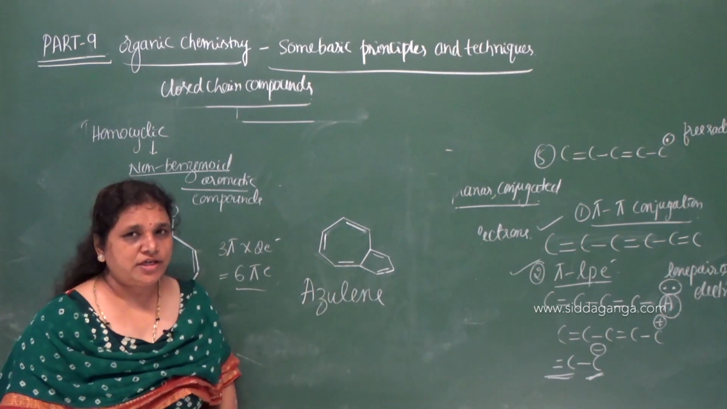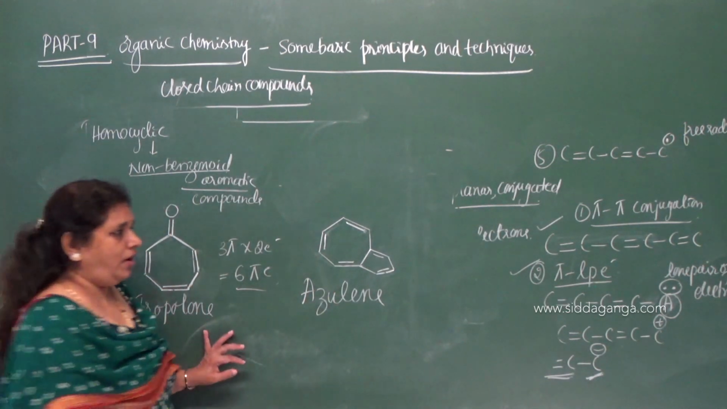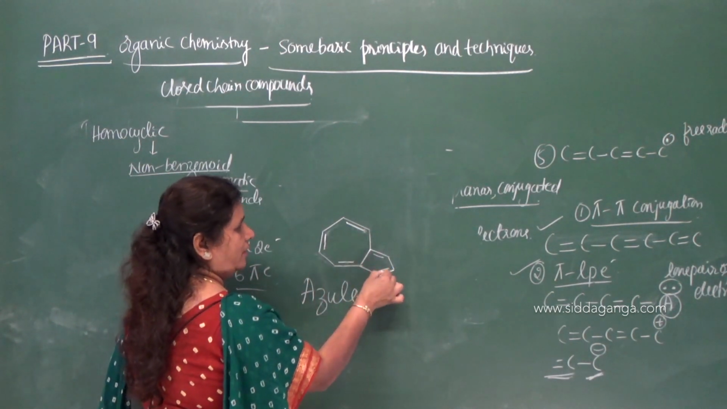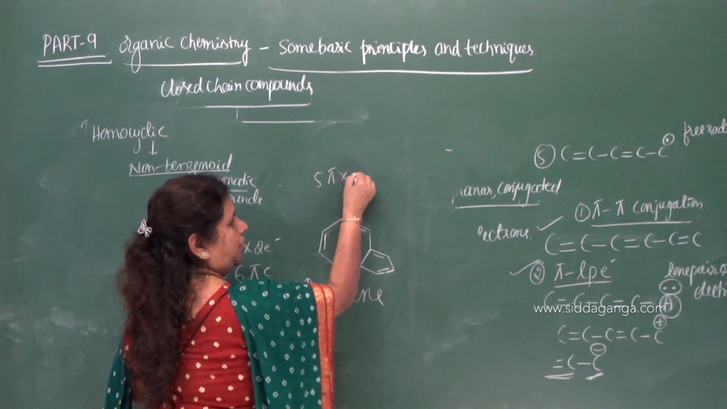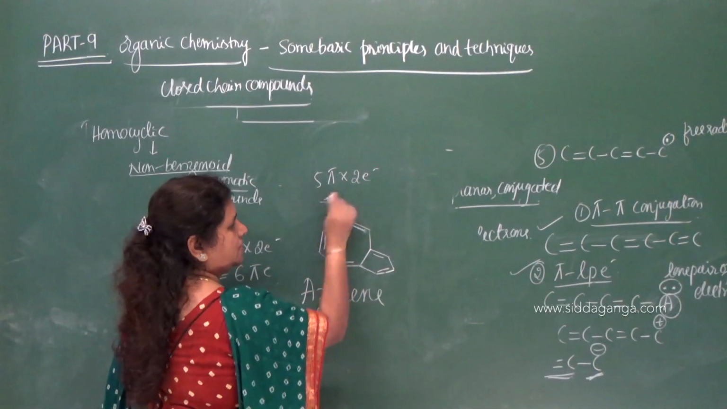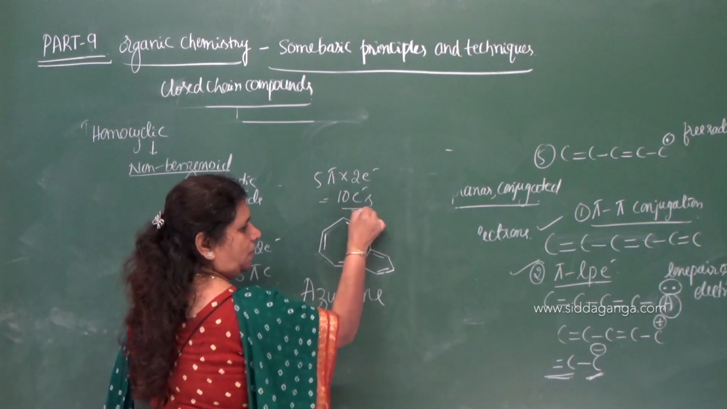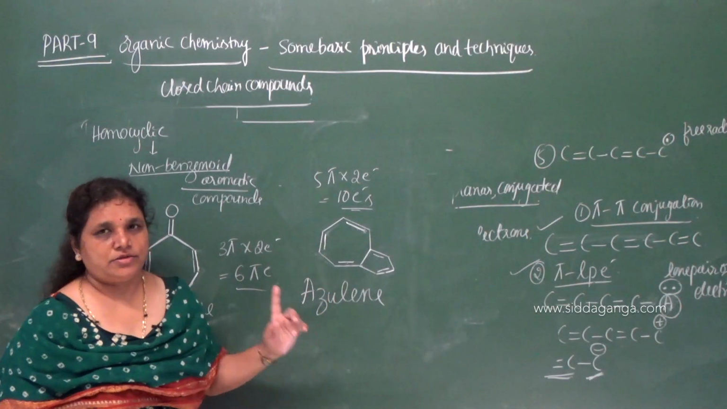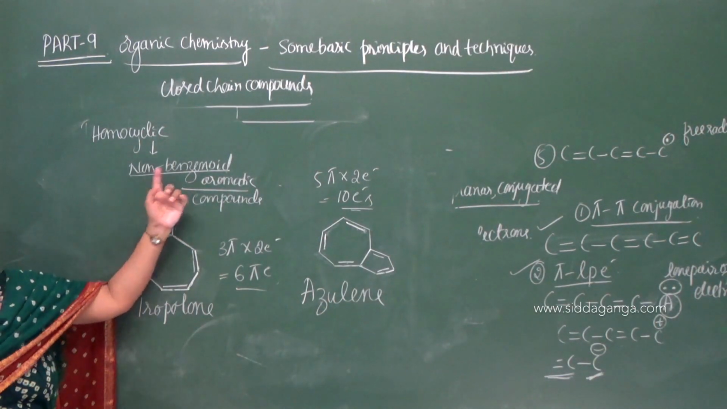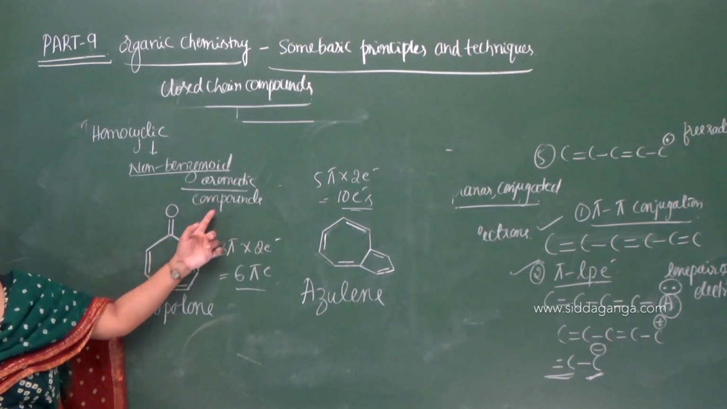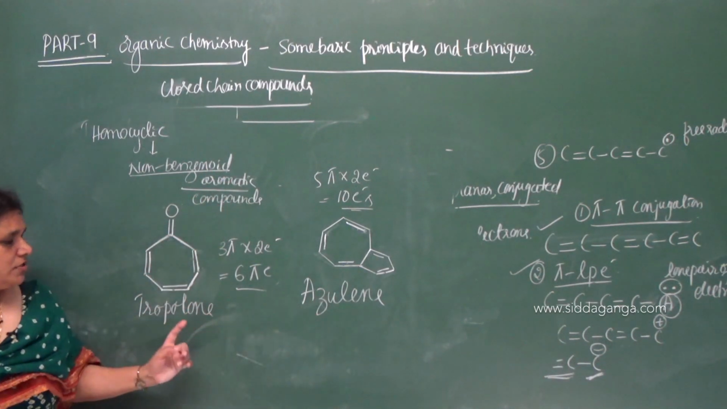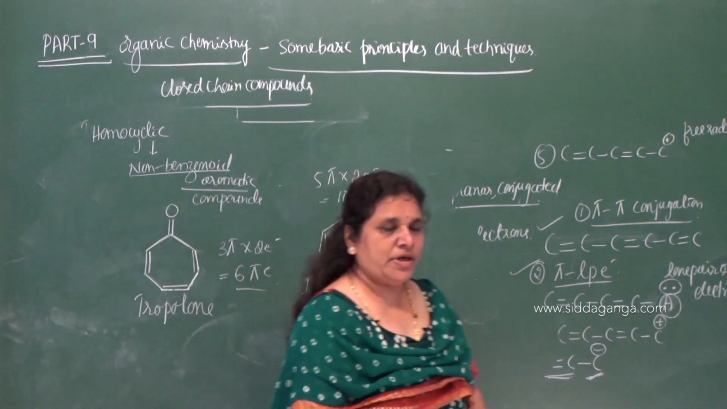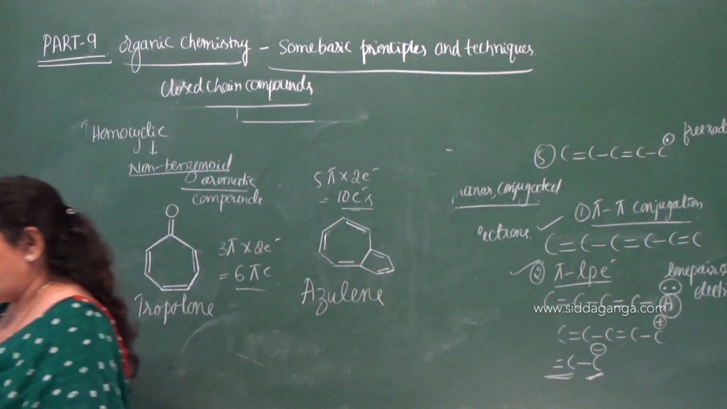Then we have to check the 4n plus 2 pi electron rule. How many pi electrons are there? Pi bonds: 1, 2, 3, 4, 5. So 5 pi bonds and 2 electrons each: 1 pi bond means 2 electrons, total 10 electrons. It satisfies the Hückel rule. Therefore, this is aromatic. So, what type of aromatic compound? Non-benzenoid aromatic compound. So, remember the examples: tropolone and azulene are examples for non-benzenoid homocyclic aromatic compounds.